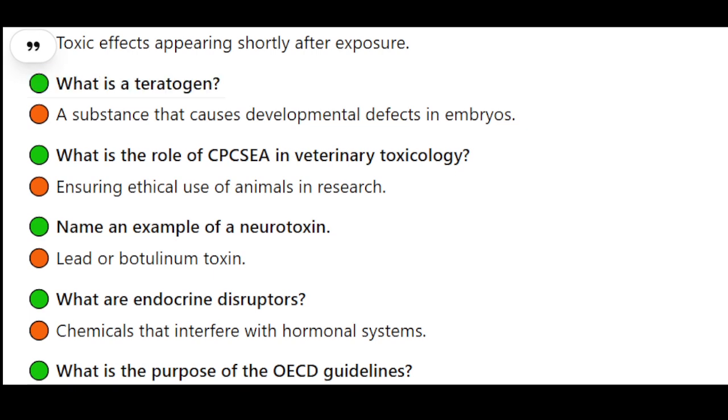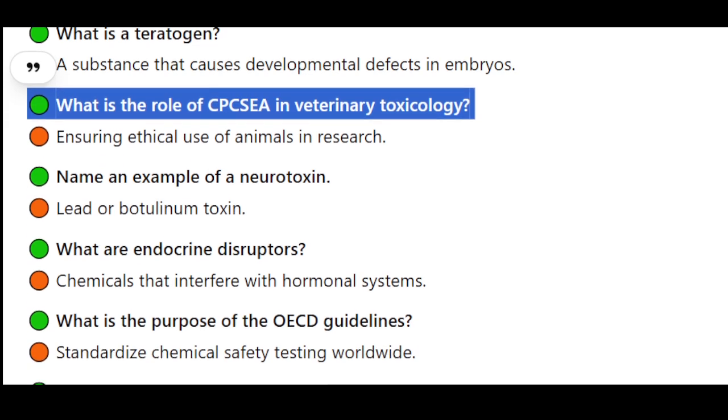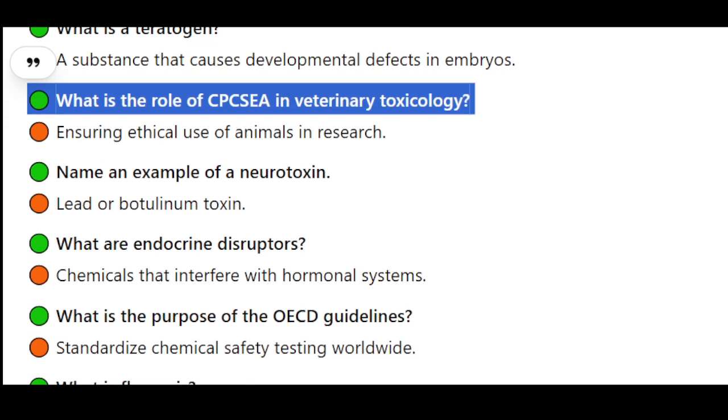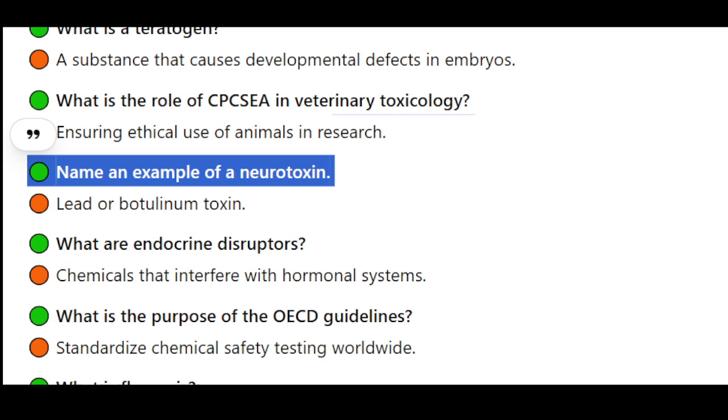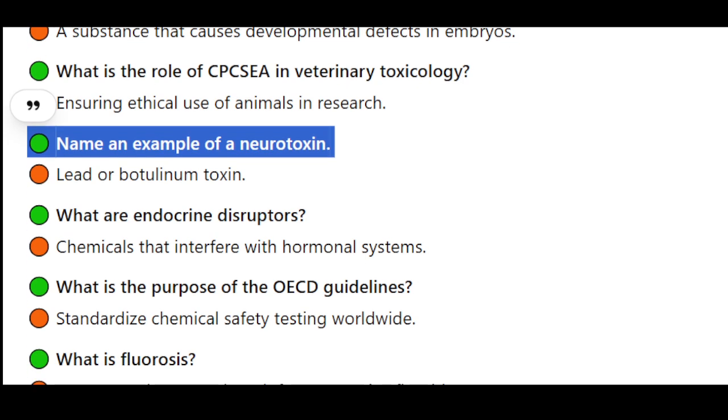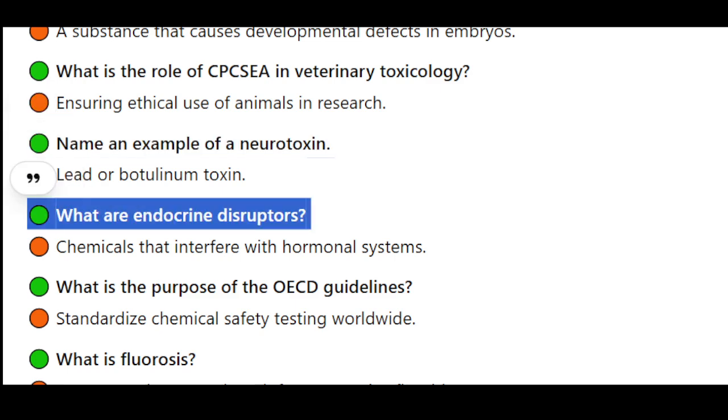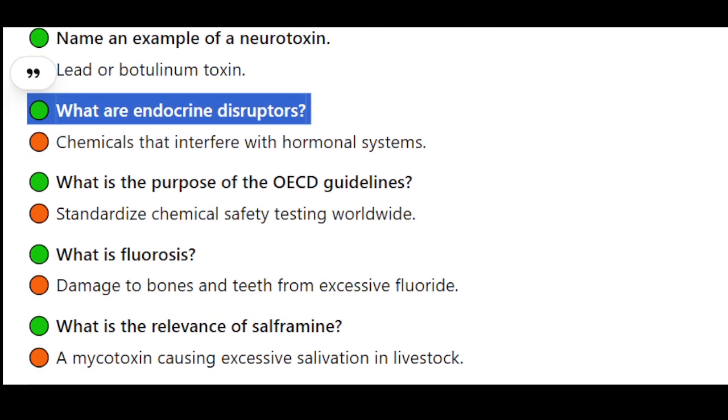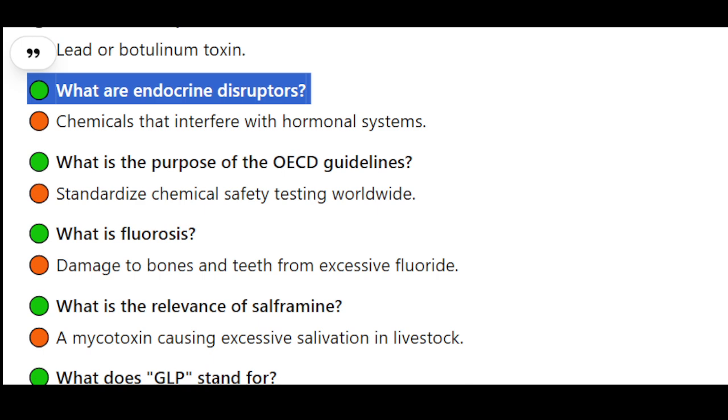What is the role of CPCSEA in veterinary toxicology? Ensuring ethical use of animals in research. Name an example of a neurotoxin. Lead or botulinum toxin. What are endocrine disruptors? Chemicals that interfere with hormonal systems.